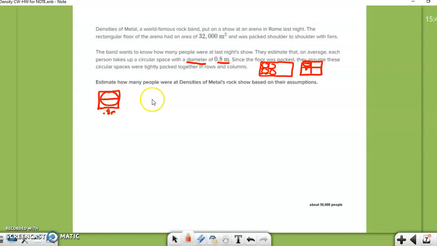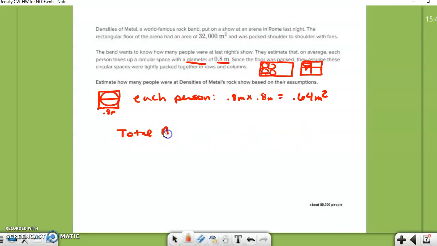How much space do they take up? I'm going to have my 0.8 meters times my 0.8 meters, and that's going to give me 0.64 meters squared.